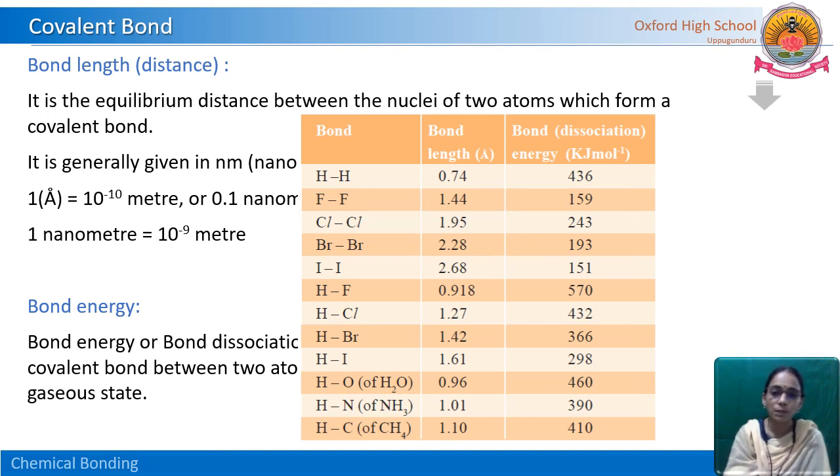If we observe throughout these values, bond lengths and bond energies among these atoms, so many variations are there. Even though a few molecules are similar, that means only two electrons are shared or only four electrons are shared, the bond lengths and bond energies are varying. So what is the reason? What might be the reason?